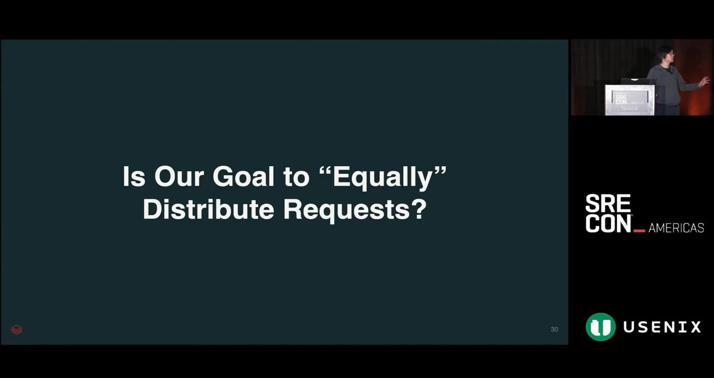And so, going back to the requirements that we had previously, we asked ourselves, was our goal to actually equally distribute these requests? And the answer that we gave ourselves was actually no. We don't actually want to equally distribute these requests. What we want to prioritize is the reliability of our services. We want to maximize our client success rate. We want to maximize our server stability. And we want to be able to efficiently utilize the capacity that we have at hand.